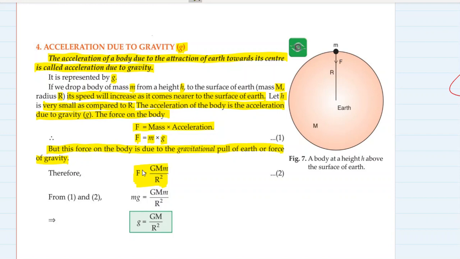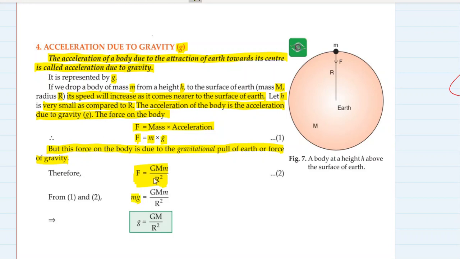So this is nothing but the formula of force exerted due to gravity, that is G M m upon r square: universal gravitational constant G multiplied by the product of the masses upon r square, that is, the square of the distance between them. Okay, from 1 and 2, F is equal to mg.